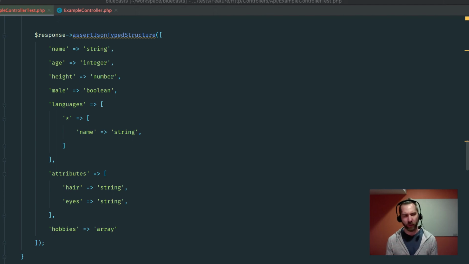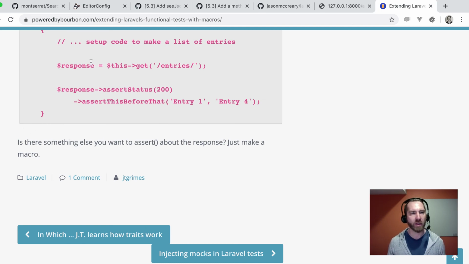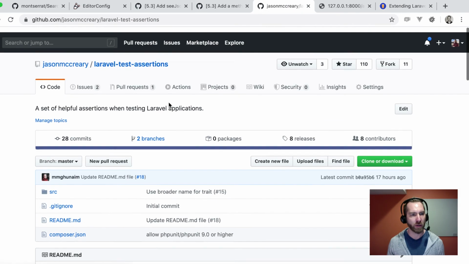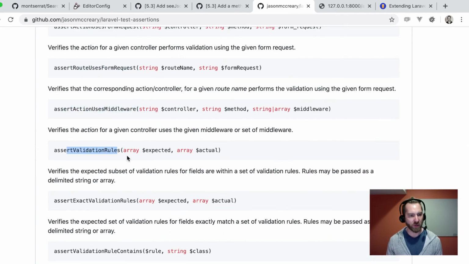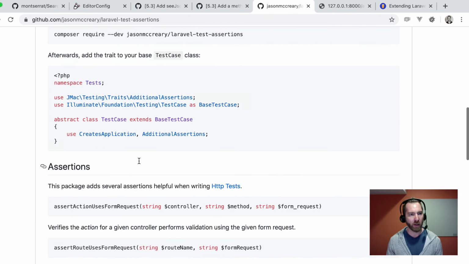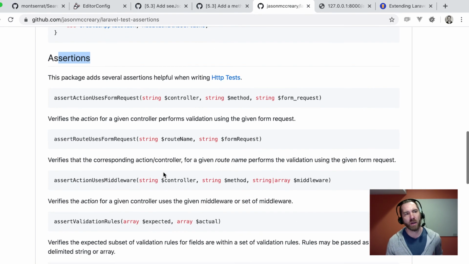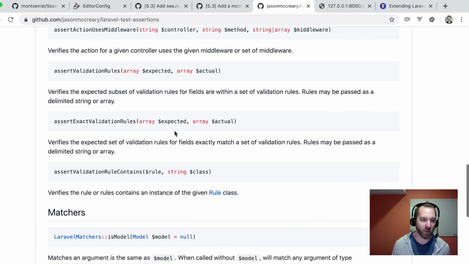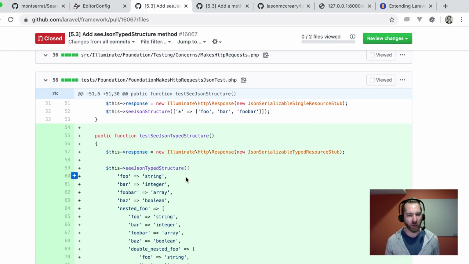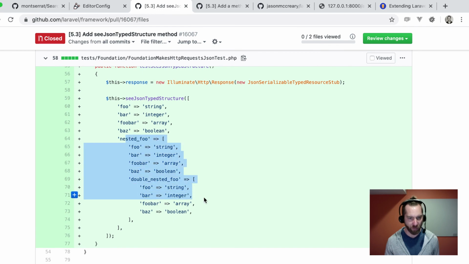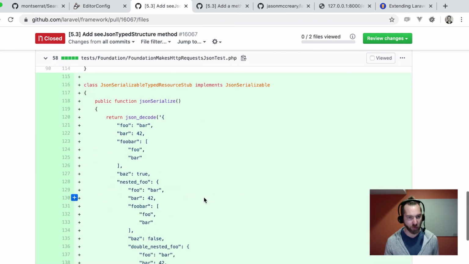I'll determine the best way through, and then I'm going to throw this up on the Laravel additional assertions, which is right here. So I'm just going to add it here with some additional stuff. There's already some assertions in here that are helpful. They're all top layer assertions on the test, Laravel's test case. But maybe we'll add a new one now called test response assertions or something. And I'll add in that assert JSON type structure and definitely give some due credit here because this is pretty cool. What they had basically worked.